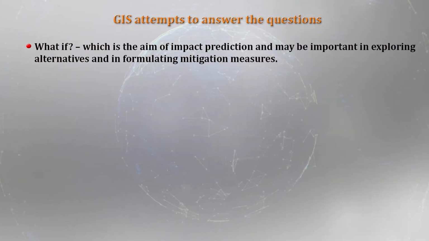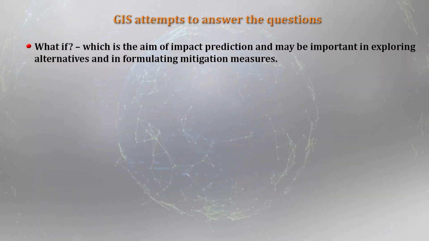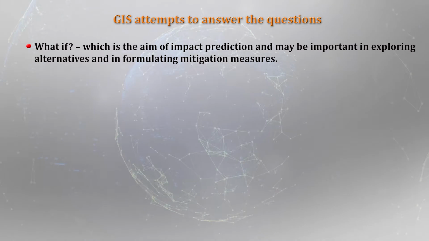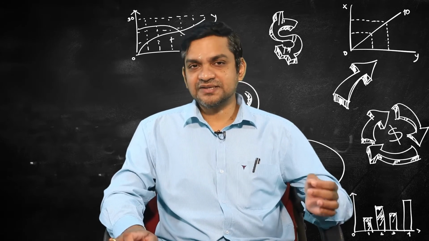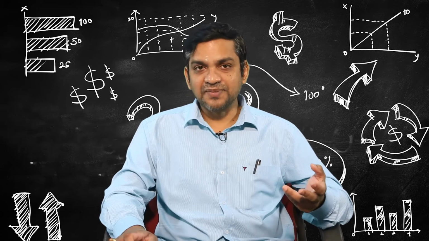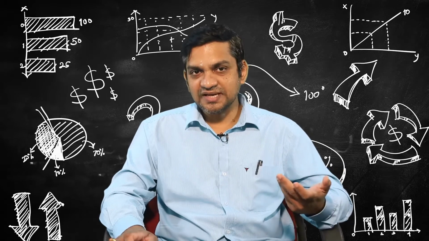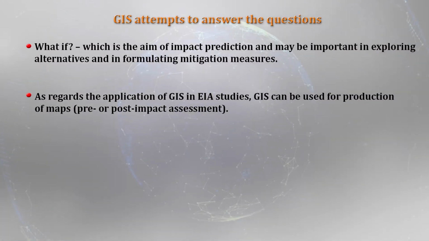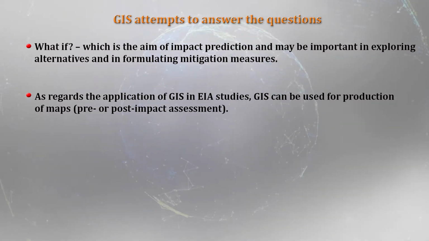And also, the "what if" question will be very important in exploring the alternatives and in formulating the mitigation measures. What if you go for the project, what will happen? If you go for this particular alternative, what will happen? And what will be the best alternative that has to be adopted to minimize the impact. So, definitely you can get these answers from this question, what if, and this is very much part of the geographical information system.